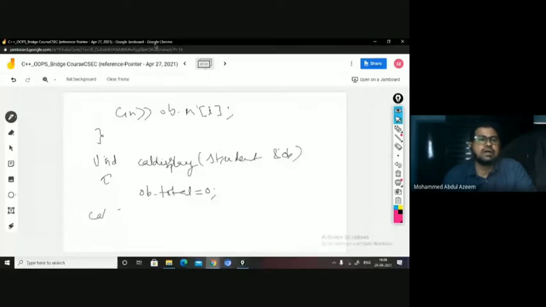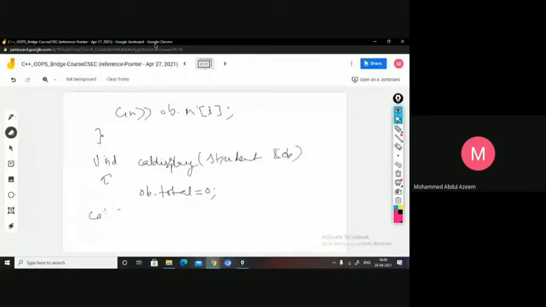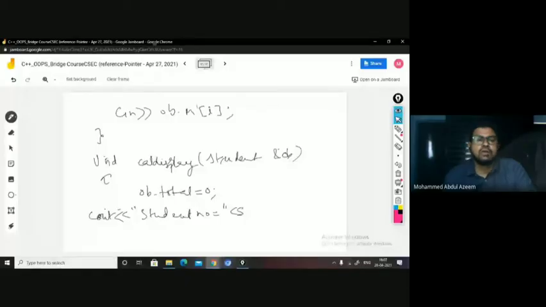So I wanted to display student number and name here. You can say ob dot s number and student name.